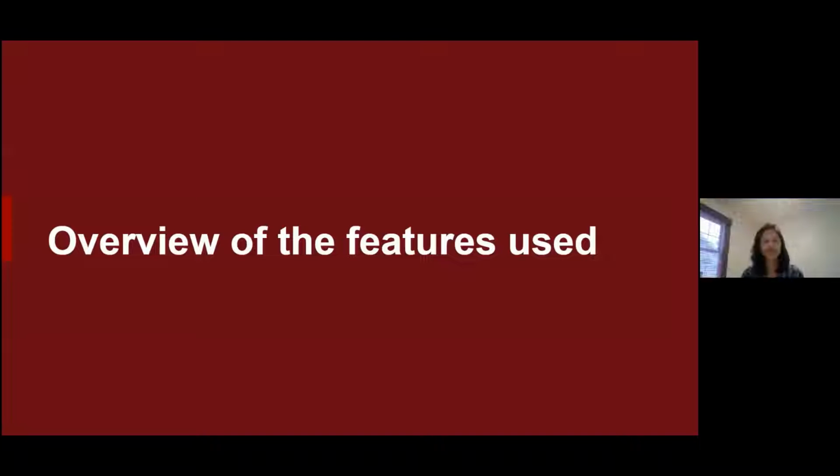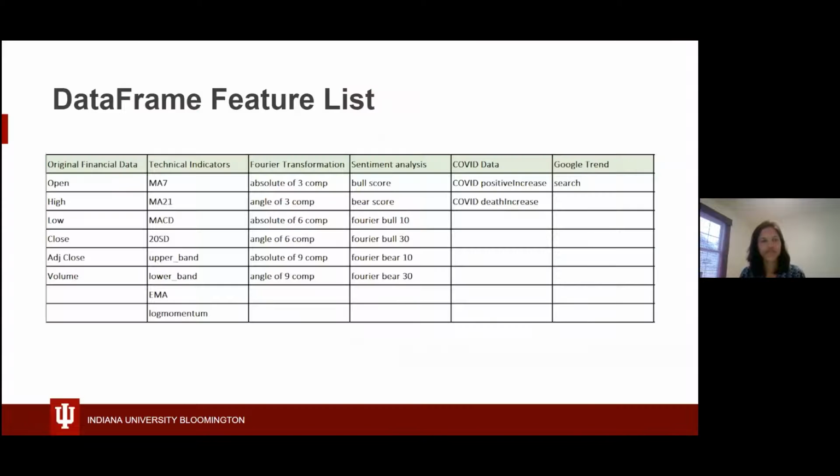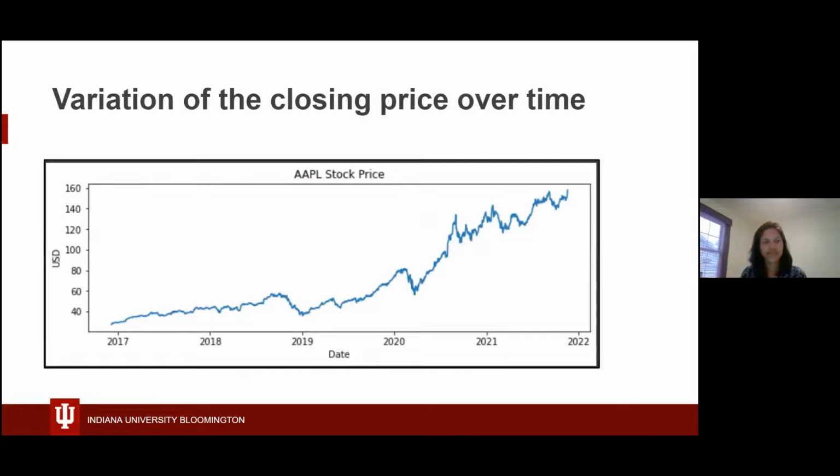Talking about the overview of the features which we have used in this project, there are all these different categories of features, and I would be talking about them later, but we have the original financial data, the technical indicators, Fourier transformation, sentiment analysis, COVID data, and Google Trend. Moving on to the next slide. This is just a variation of the closing price for Apple from 2017 to 2021.